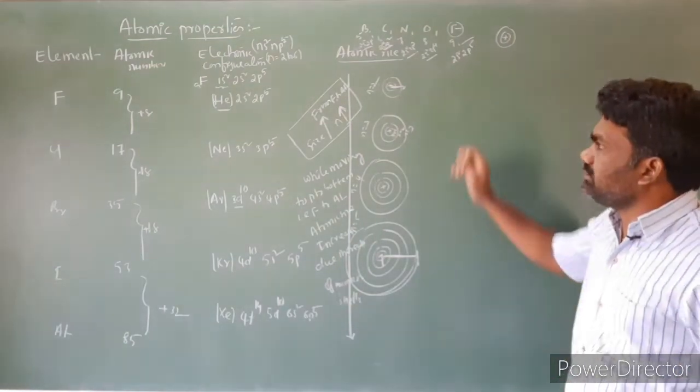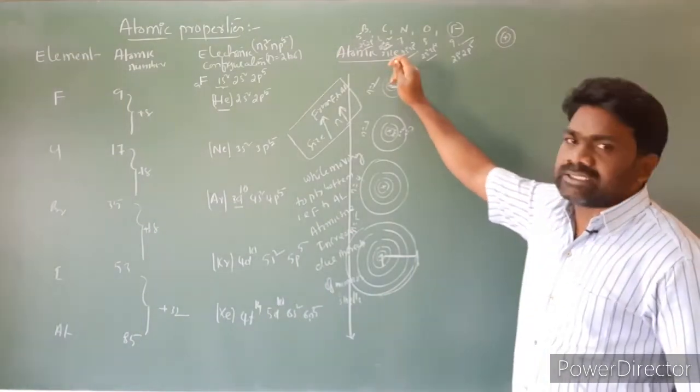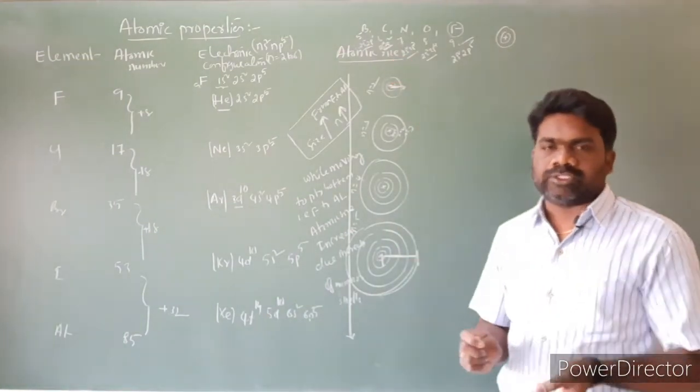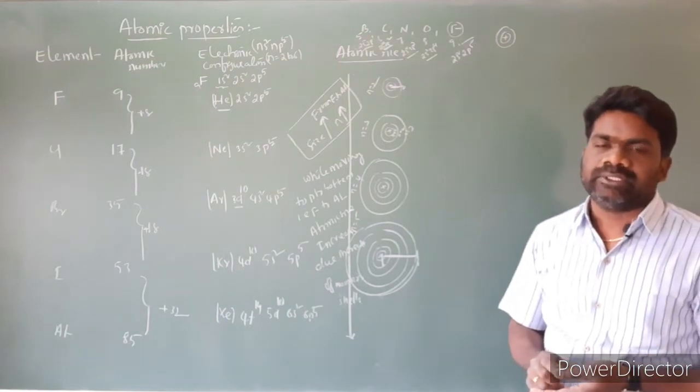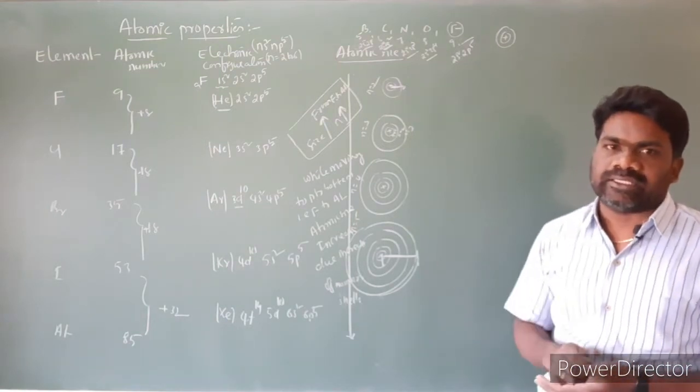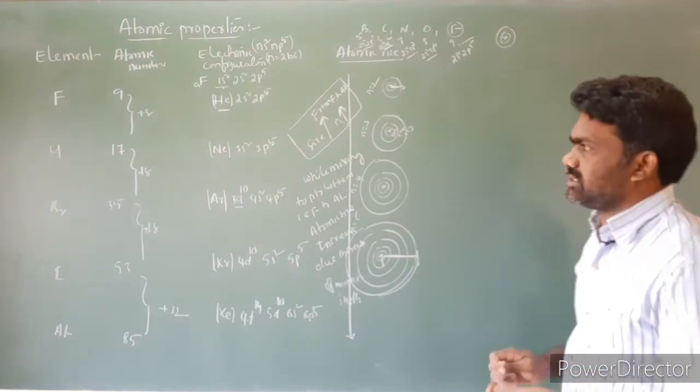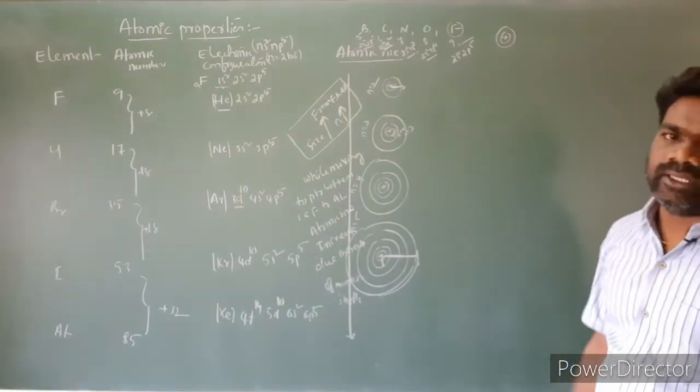And the next point is that the atomic sizes of halogen atoms are small. Halogen atoms have the smallest atomic size in their respective periods because the effective nuclear charge is maximum. So this relates to atomic size.